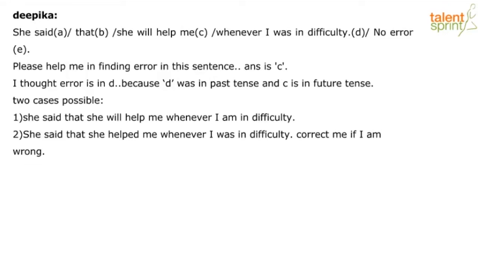So let's look at your first possibility. She said that she will help me whenever I am in difficulty. So I'll slightly modify that sentence itself, right?